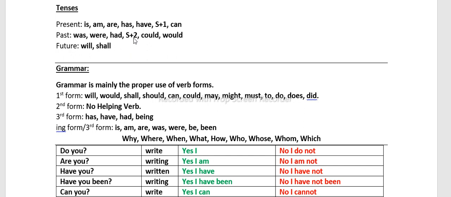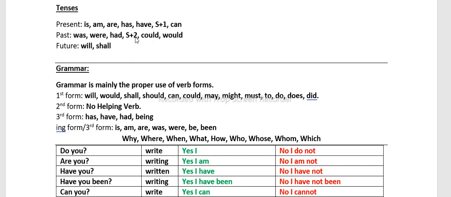If you are using any helping verb, you will have to switch to the first form of verb. For example, I went, and when I make it negative, I say I did not. Now I cannot use the second form because I have used a helping verb. So it will be I did not go. It's not I did not went. In the present case, as S plus 1, I go, I do not go.